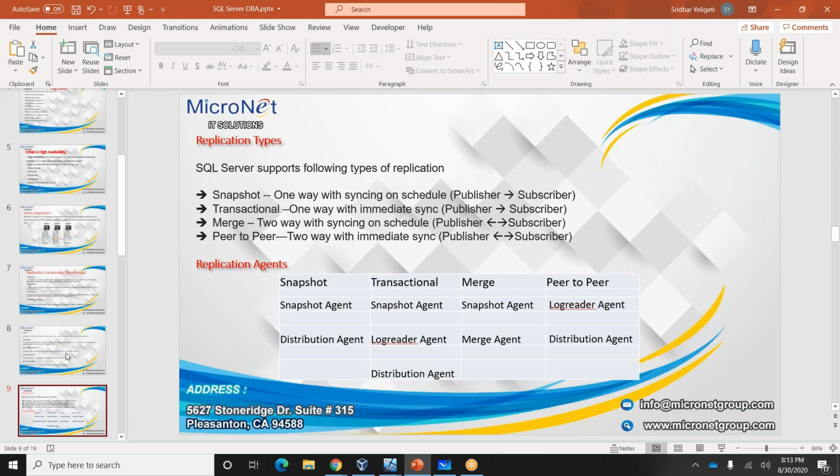In SQL Server we have four types of replication: snapshot replication, transactional replication, merge replication, and peer-to-peer replication. Snapshot replication is a one-way replication with syncing on a schedule. Let me give you one example about snapshot.